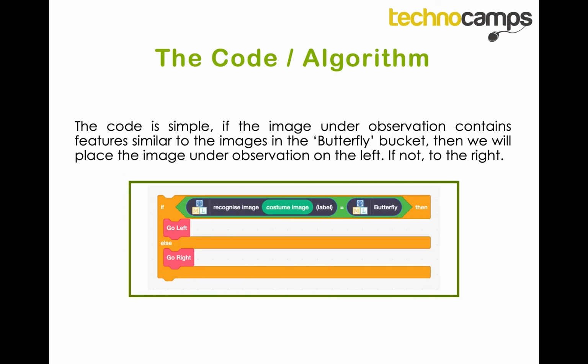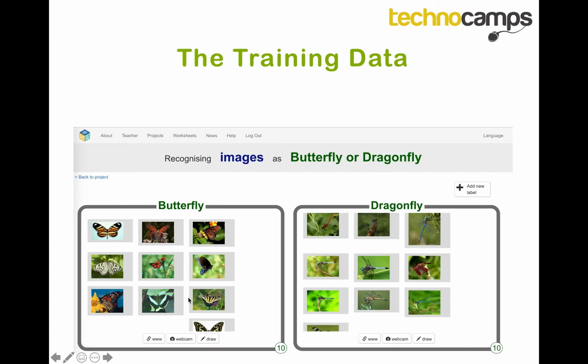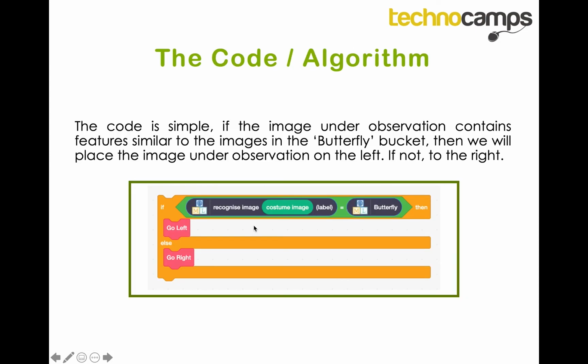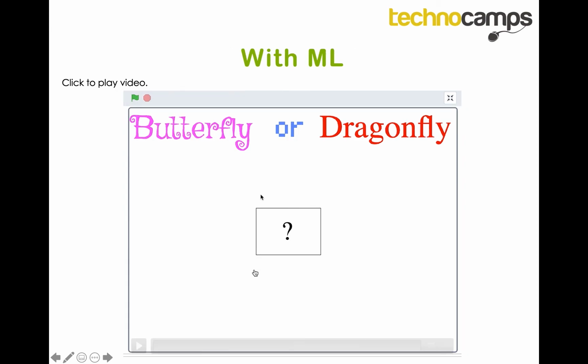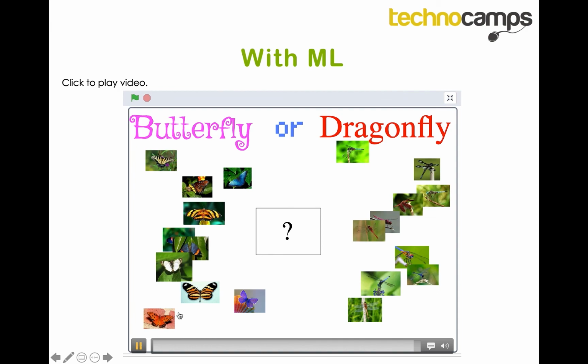So if I scroll up and show you, if we look at the butterfly section for now, and then if I skip this video to there, as you can see, this image of this butterfly was not in that container.